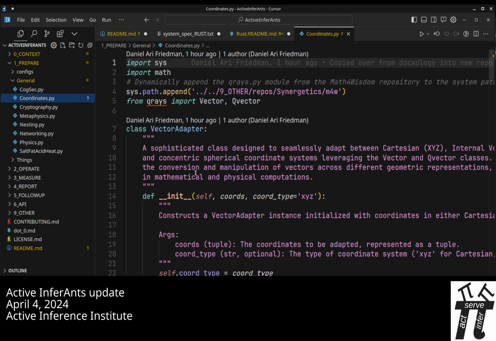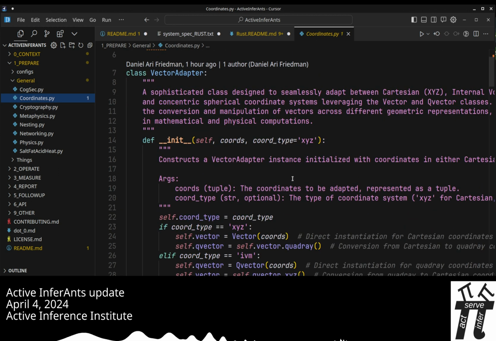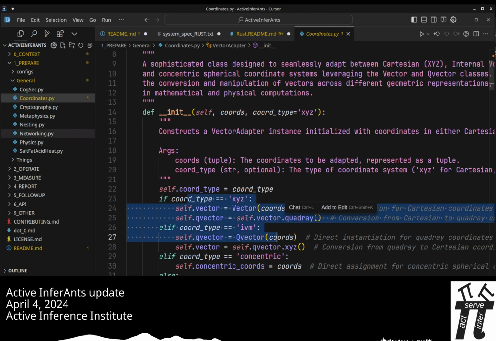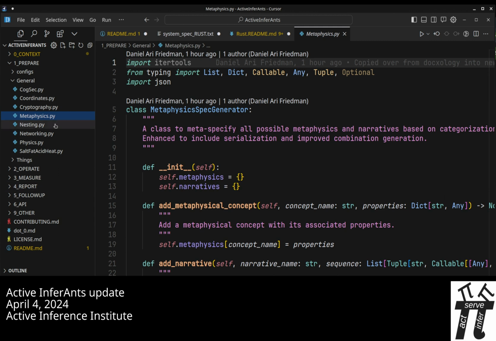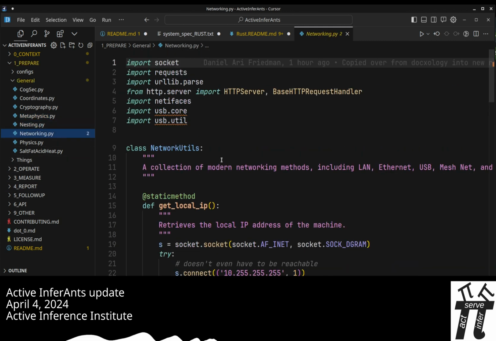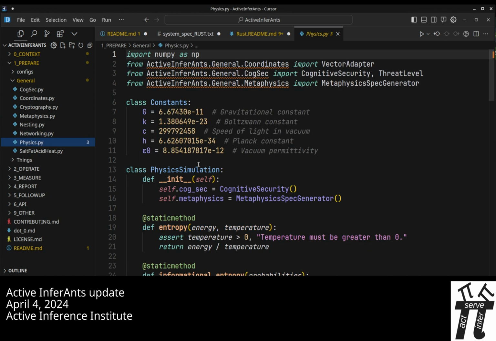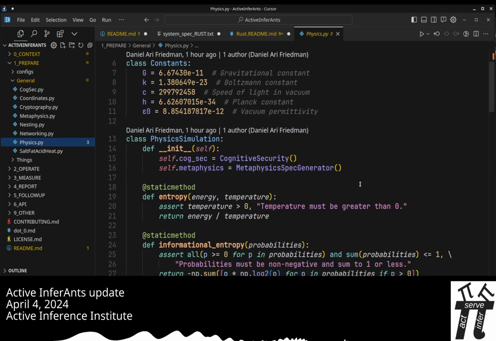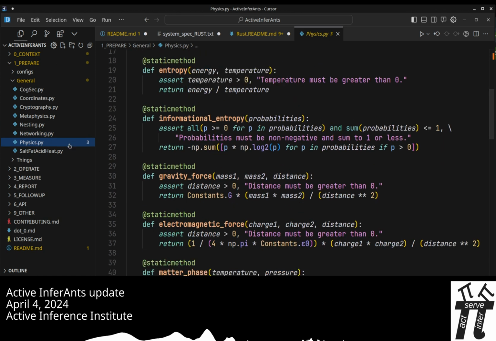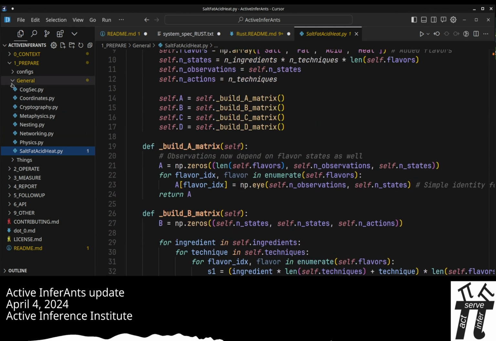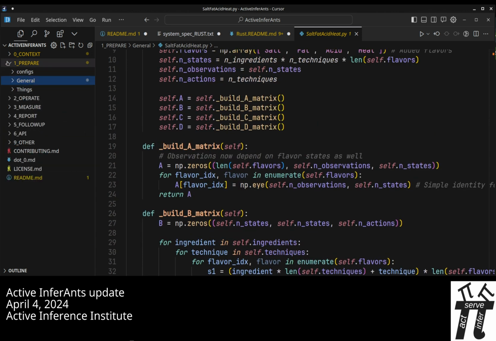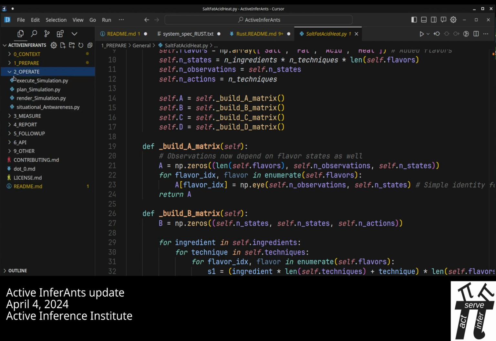And then in the general preparation, we have some scripts pointing towards aspects of cognitive security, the coordinates, the IVM and the XYZ coordinates, being able to flip between the coordination systems, implementing some cryptographic, metaphysical, systems nesting, networking, network science, different physics, including the metaphysics and the cognitive physics, and then also, for a little comedic relief, the salt, fat, acid, heat simulator in PyMDP format. So prepare gets all of the configurations ready for assembling the different things.